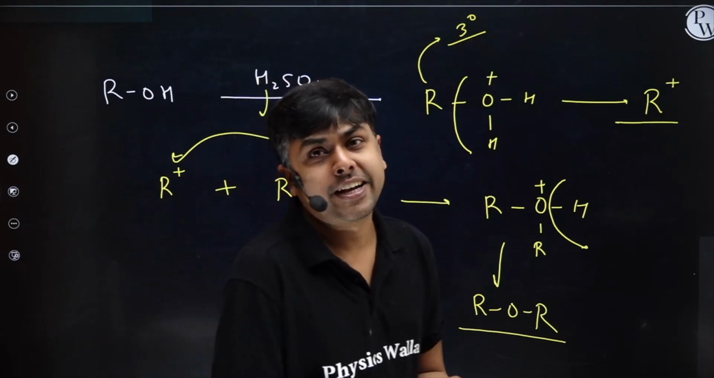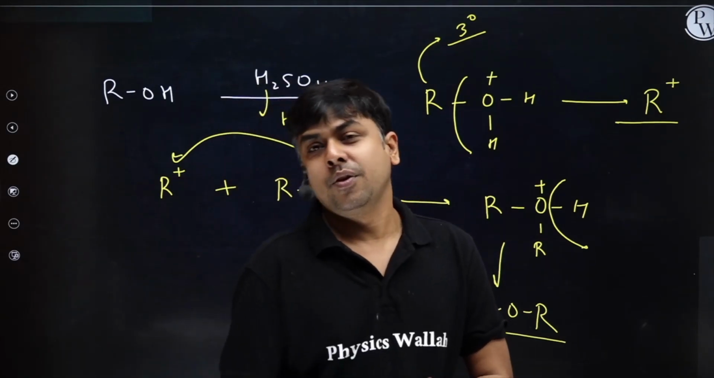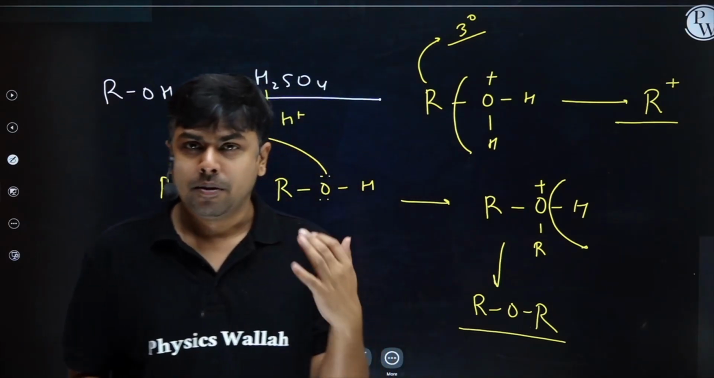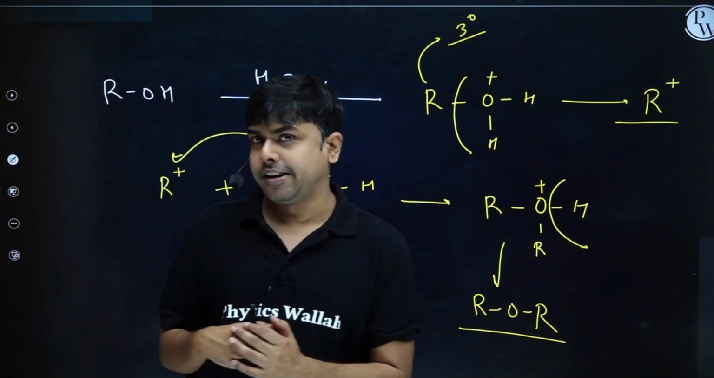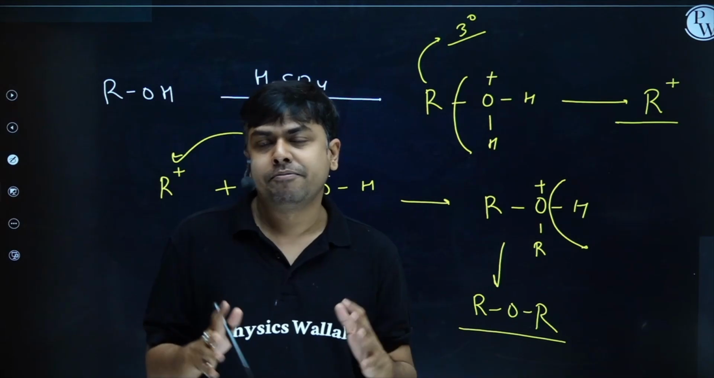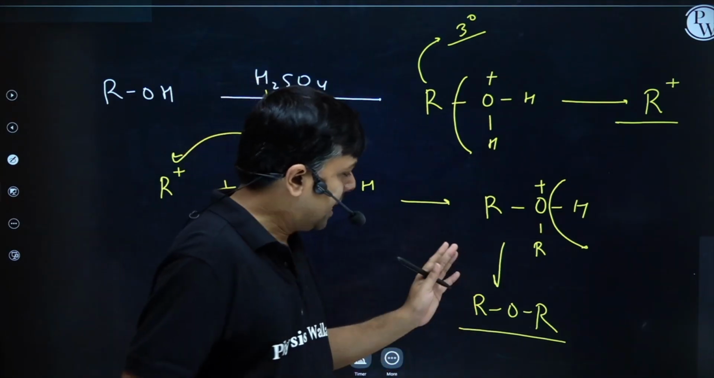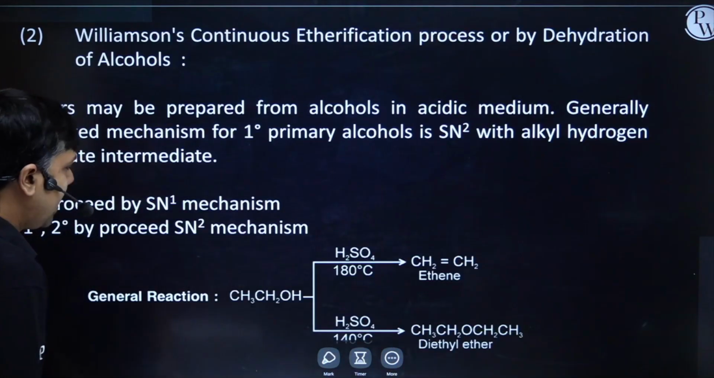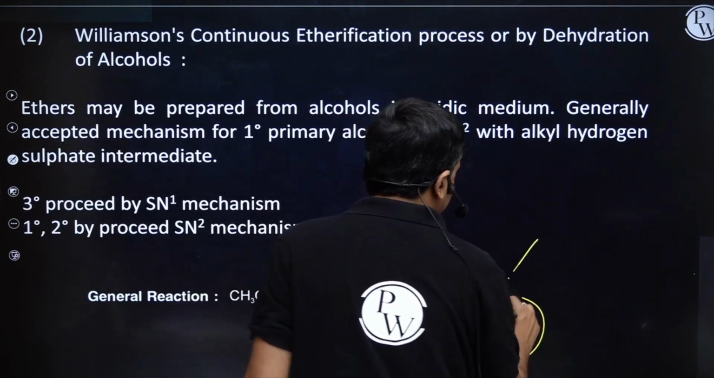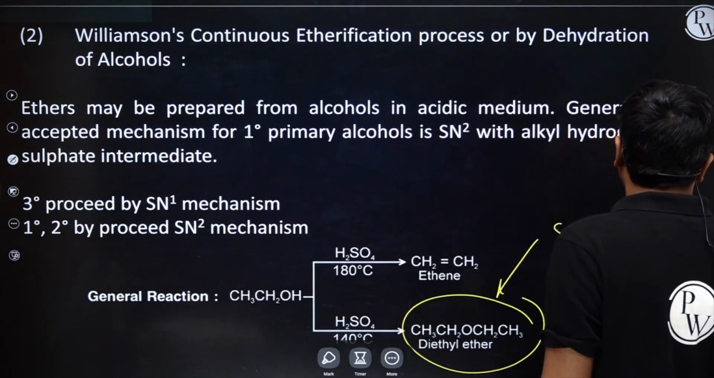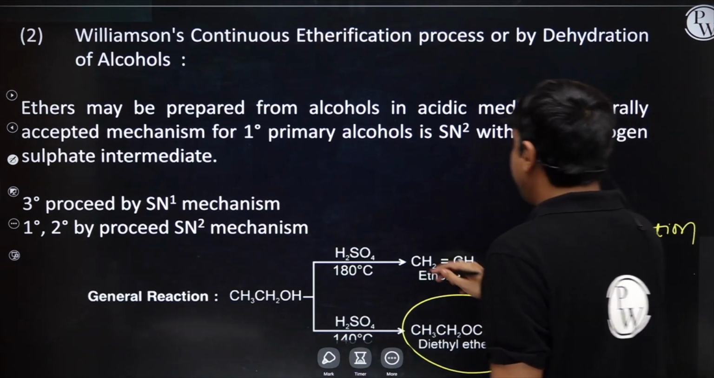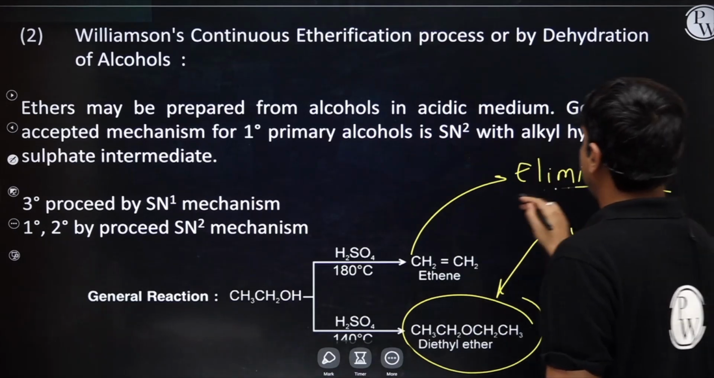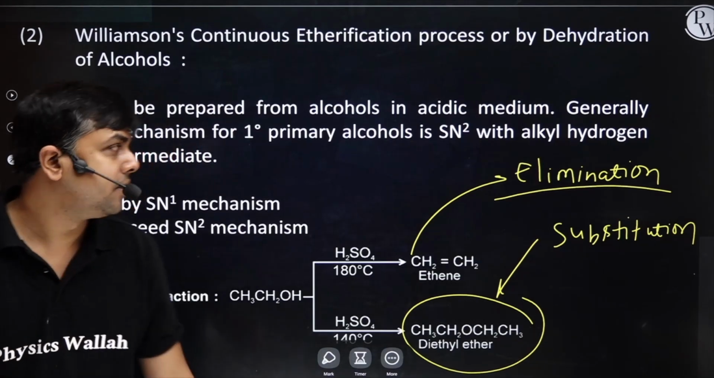If the temperature is relatively high, in that particular case, we will have Saytzeff alkene as the major product. If temperature is low, below 140 degrees centigrade, below 150 degrees centigrade, in that particular case, my major product is going to be ether. So, at low temperature, substitution reaction is dominating. And at high temperature, elimination reaction is dominating, right? I hope you understood this one.